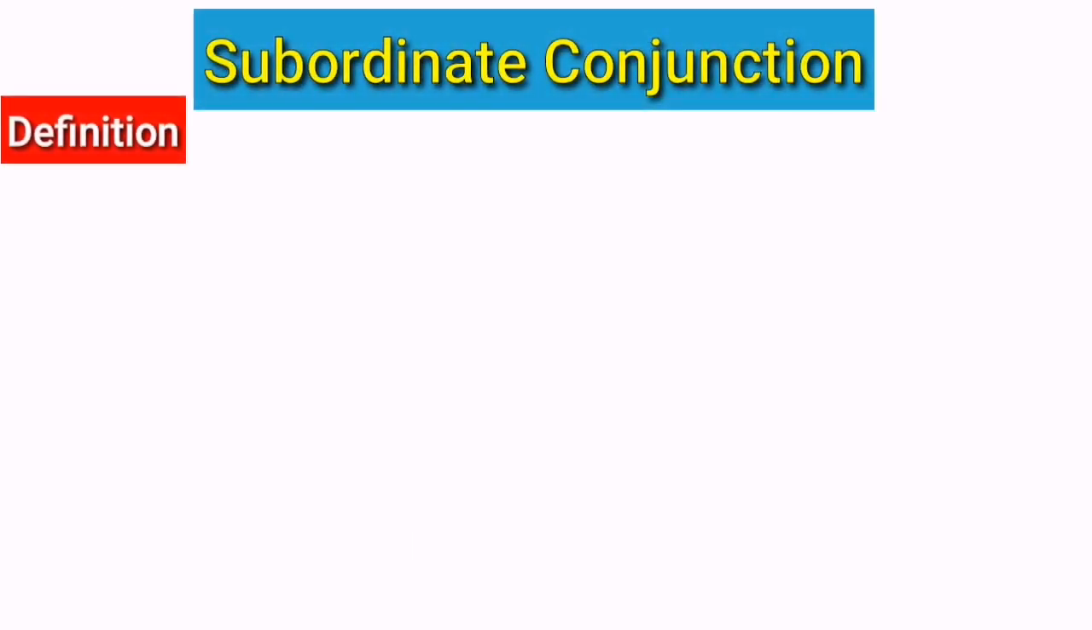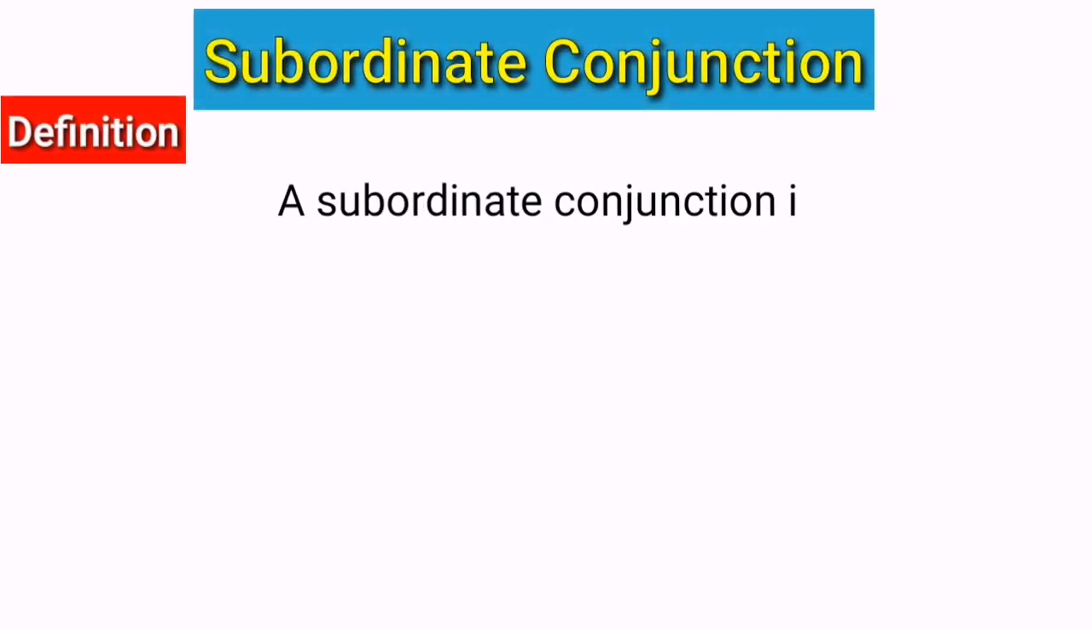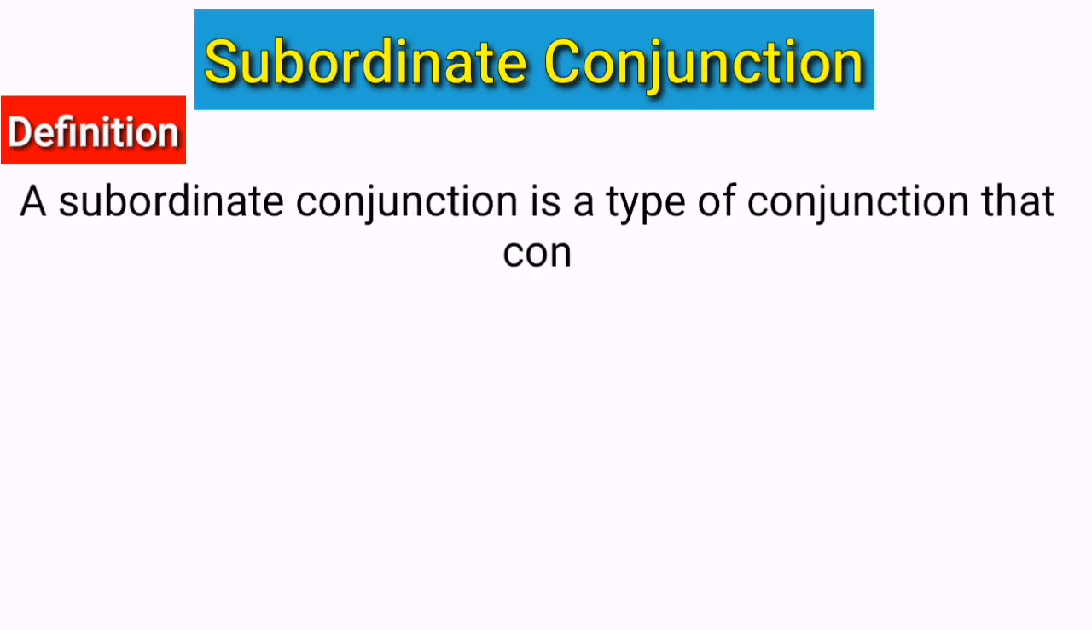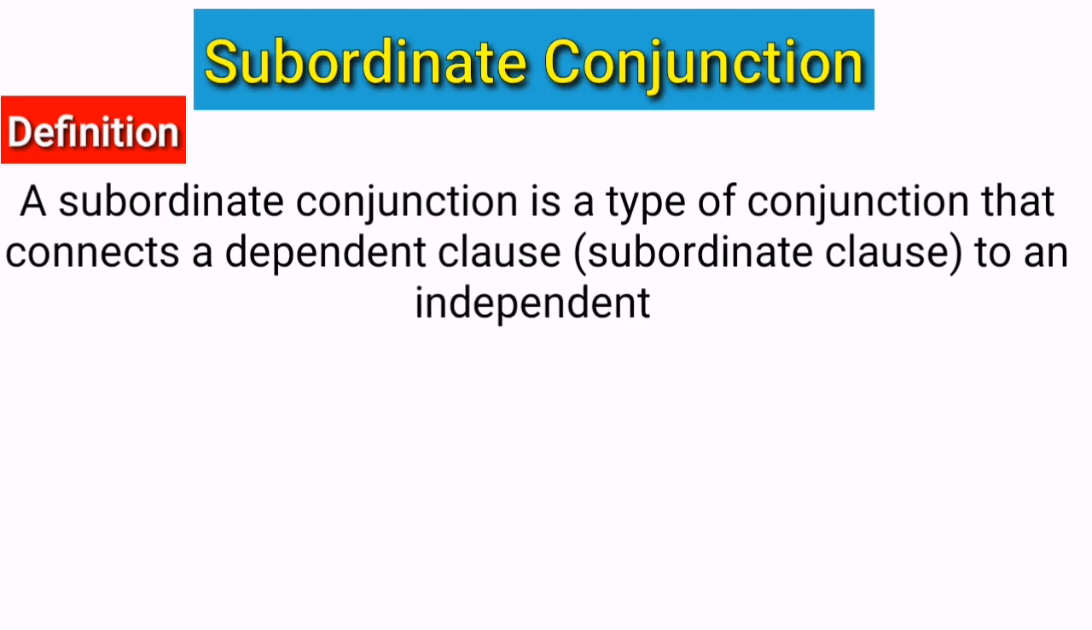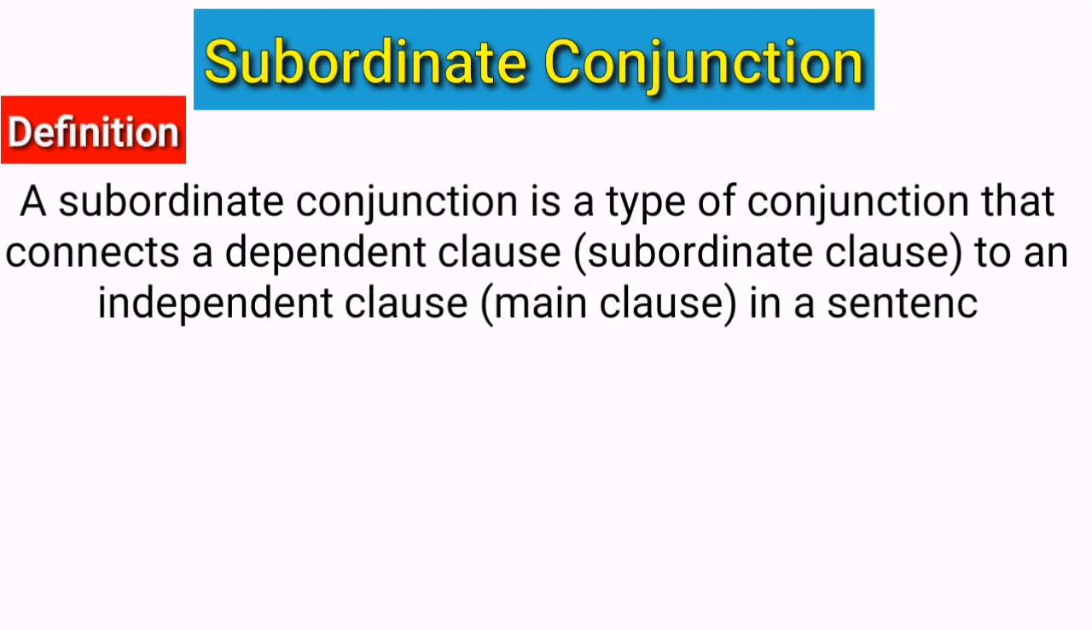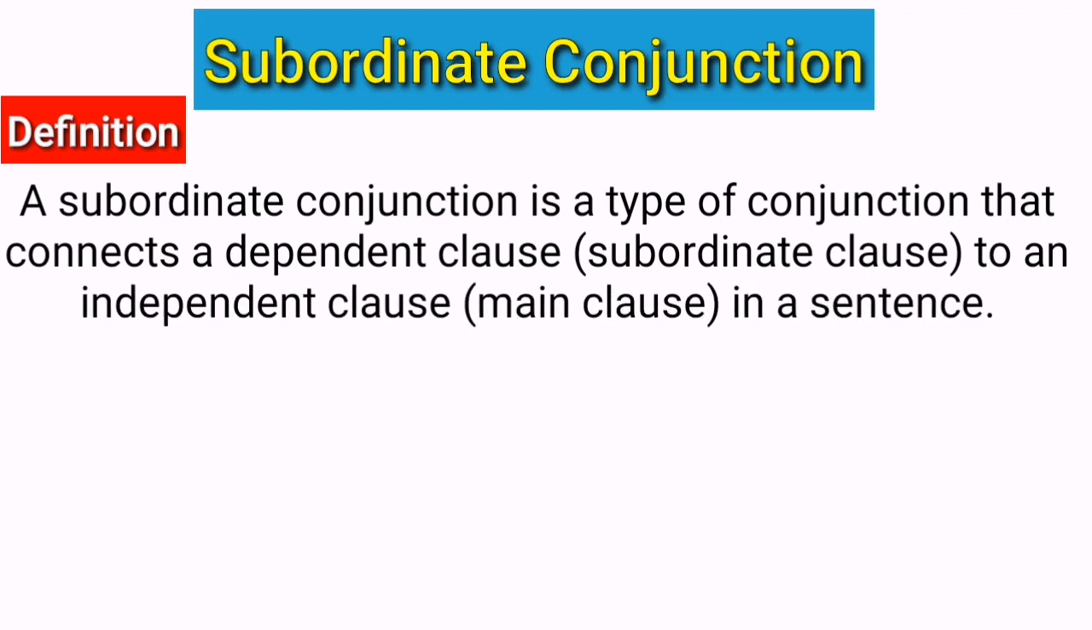Subordinate conjunction. A subordinate conjunction is a type of conjunction that connects a dependent clause, subordinate clause, to an independent clause, main clause, in a sentence. It helps to show the relationship between the two clauses, such as cause and effect, contrast, or time. Keeping in mind this definition, we can easily get the idea that a subordinate conjunction joins or connects a subordinate clause to an independent clause.